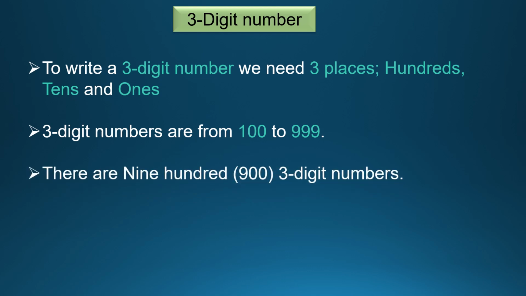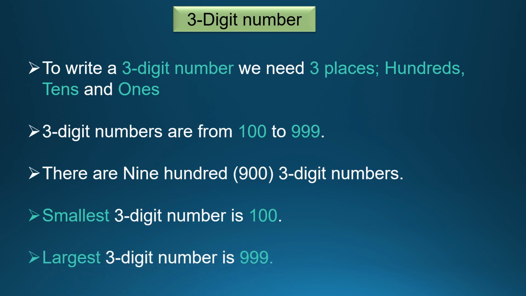Now there are 900 3-digit numbers. If you count from 100 to 999, you will get a total of 900 3-digit numbers. Now the smallest 3-digit number is 100. We start our 3-digit numbers from 100. The last one is 999. We say it is the largest 3-digit number. That is 999.